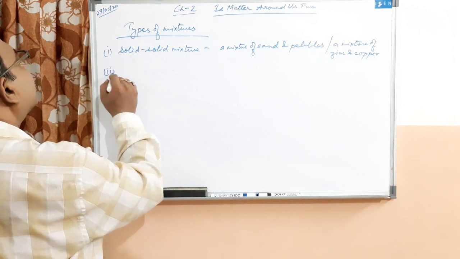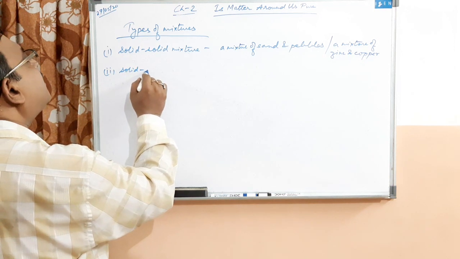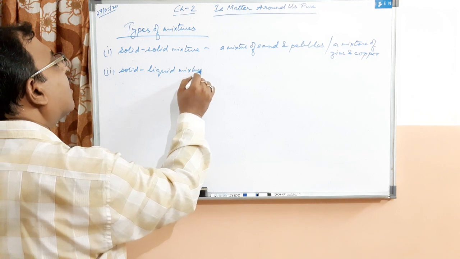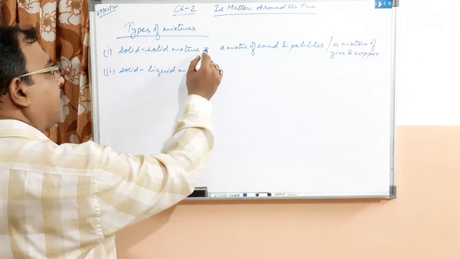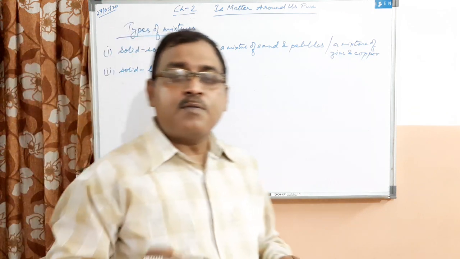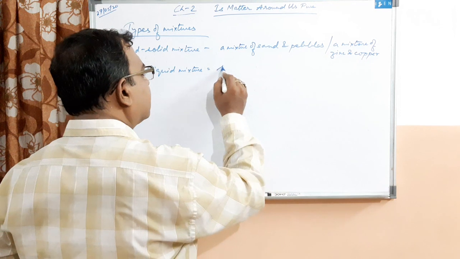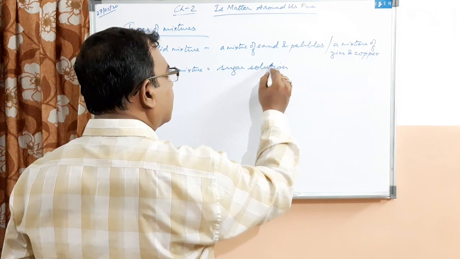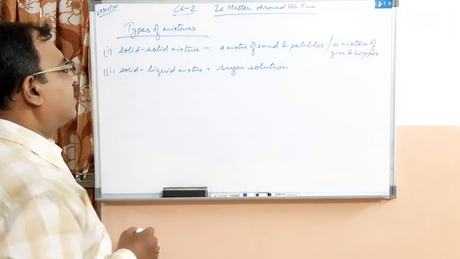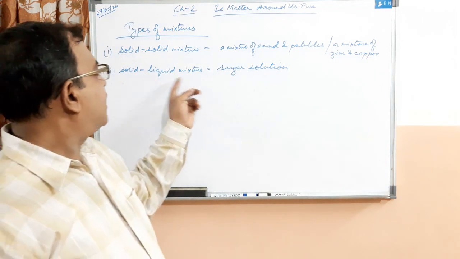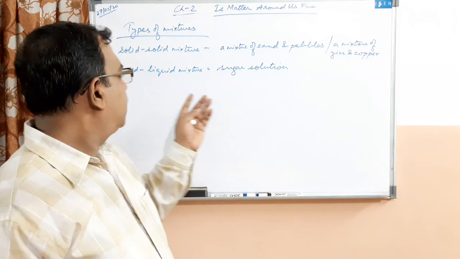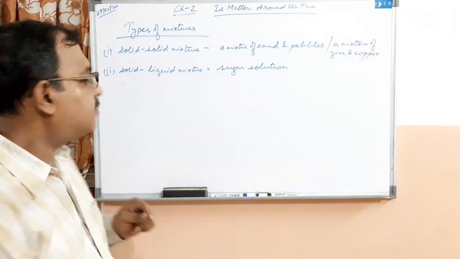Number two, solid liquid mixture. Can you give me an example of solid liquid mixture? Very simple. Sugar solution. So an example of solid liquid mixture is sugar solution. Sugar is the solid and water is the liquid.